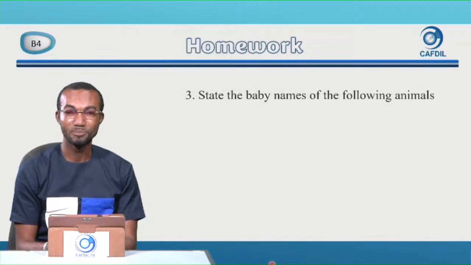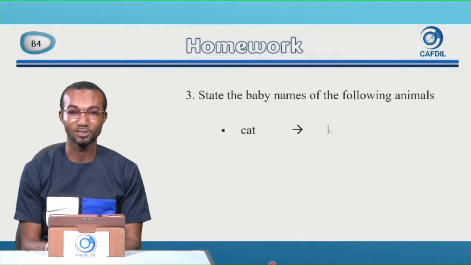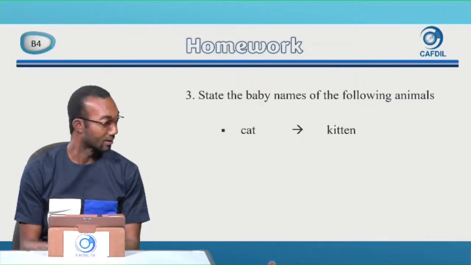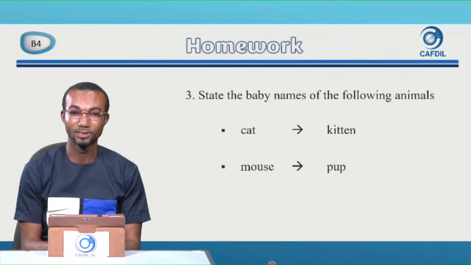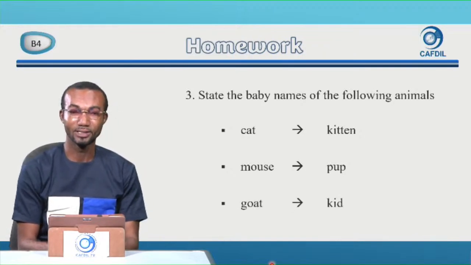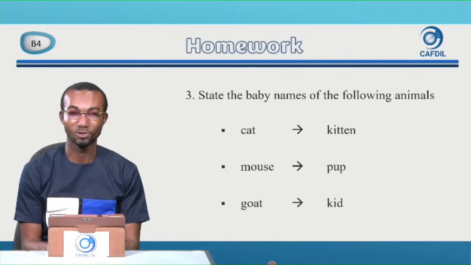3. State the baby names of the following animals. So the first one is cat. So the baby cat is called a kitten. 2, mouse. A baby mouse is called a pup. And then 3, the baby goat is called kid. Kids, I believe you all had the answers right. I believe in you. You have done well. Good.